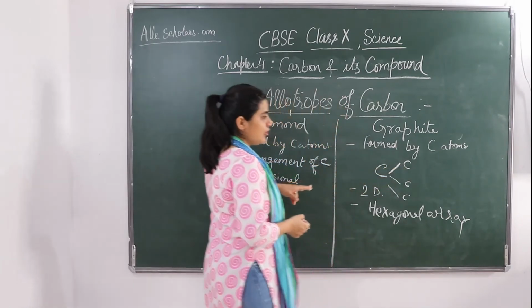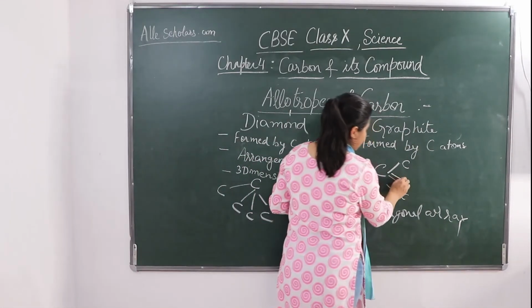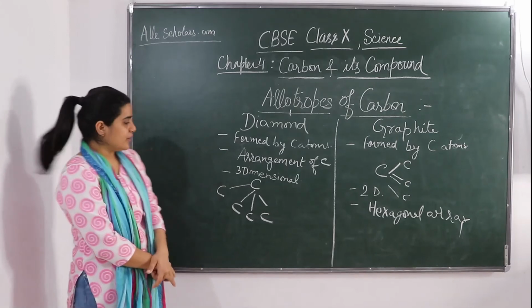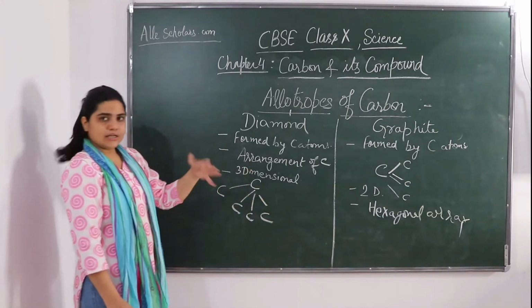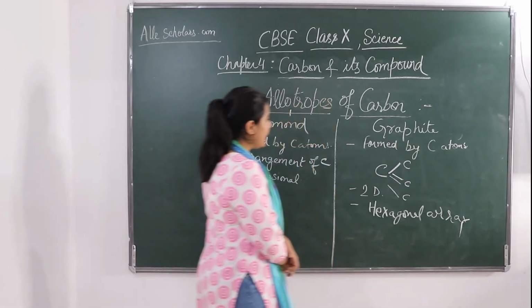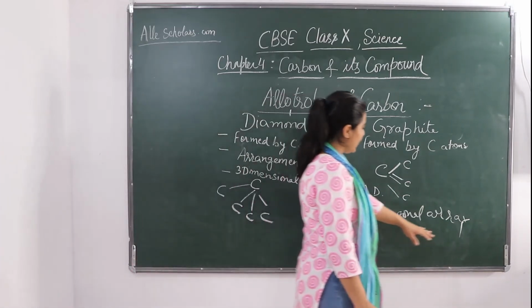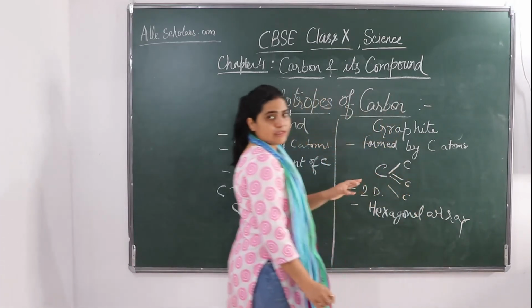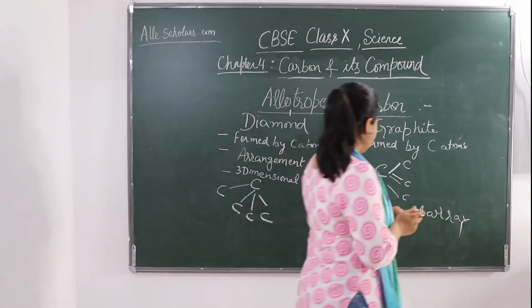So any one of this carbon is going to be doubly bonded, then the valency of carbon is going to be satisfied. But in this case, 1, 2, 3, 4 are there, so the valency is satisfied. So the graphite structure is formed by this hexagonal array, and once there is a double bond, the valency can be satisfied.